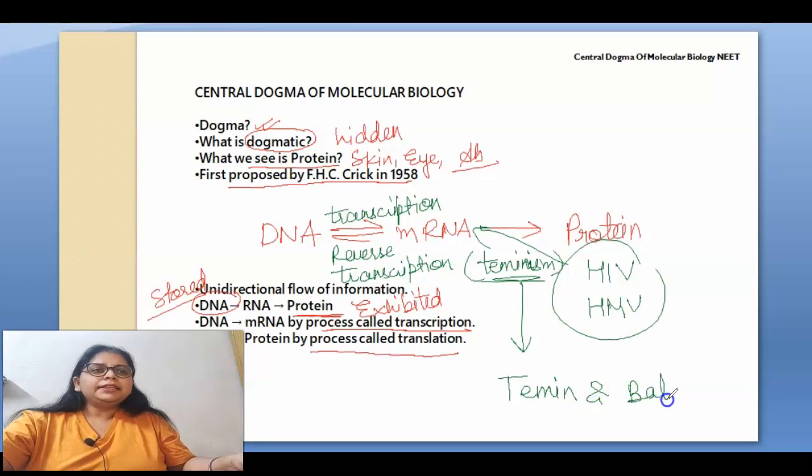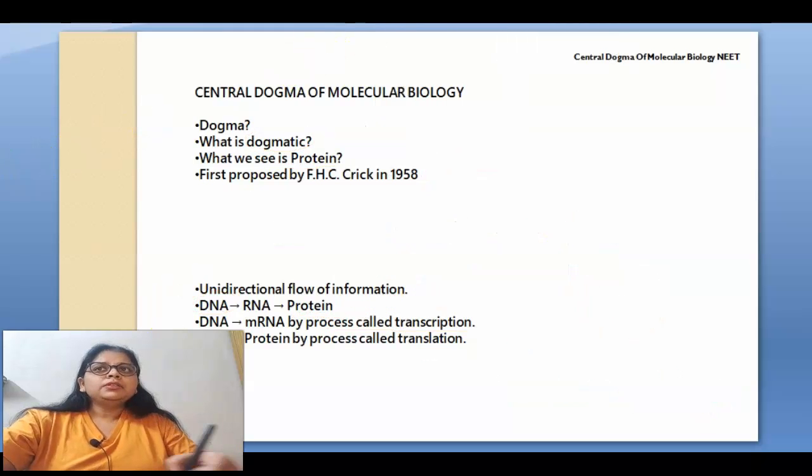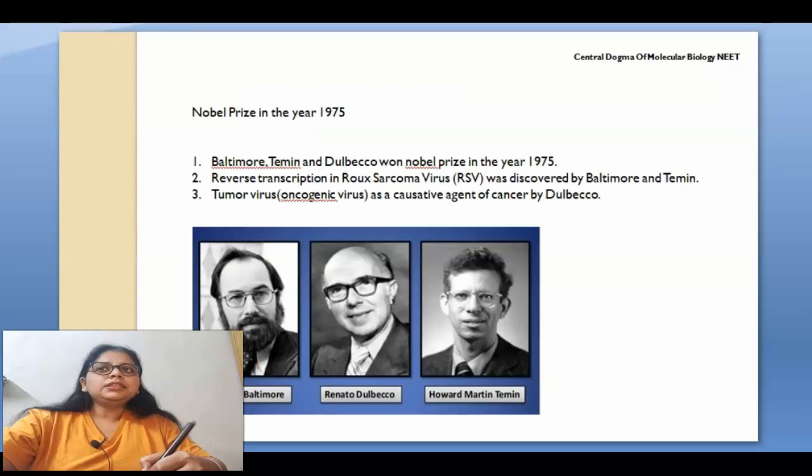Two scientists were there. I will show you the pictures in the next slide, who was Temin and who was Baltimore. You can see in the slide very easily, the pictures are here. Baltimore, Temin and Dulbecco won the Nobel Prize in 1975. This reverse transcription in Rous sarcoma virus was discovered by Baltimore and Temin.